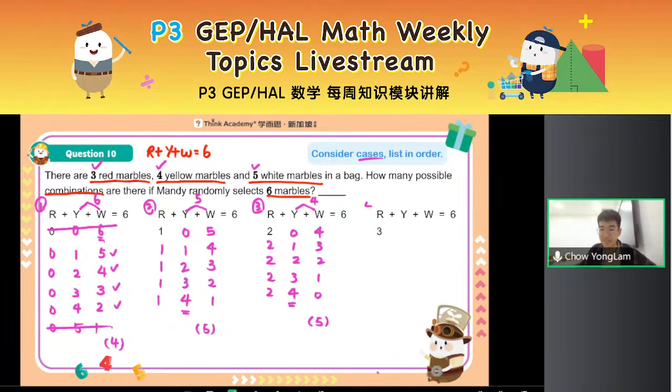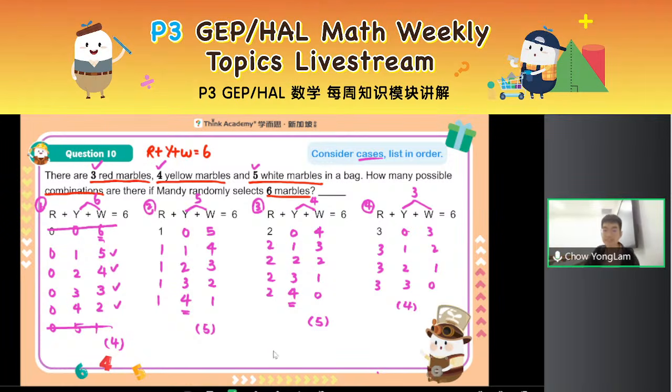Okay, last one. Maybe you try. Right, case 4. 3 red marbles. That means my yellow and white add together should have 3 of them. Right, how many ways are there to split the 3 marbles between 2 colors? Right, so it is 3, 0, 3, 3, 1, 2, 3, 2, 1, 3, 3, 0. 4 ways in total, right? Remember, I cannot have 3, 4. 3 plus 4 is 7 already, right? I have 6 in total.